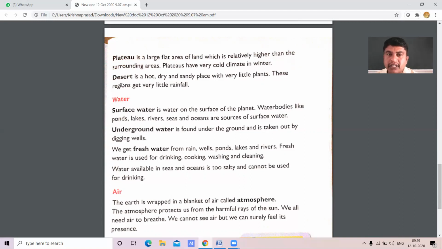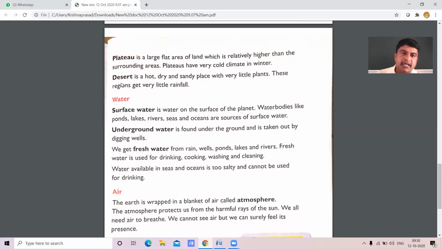These are all the three important features of a desert. A desert has the highest temperature. A desert has a dry atmosphere, dry area. A desert is always sandy. Am I right? A place with little plants. A desert is a place with what? Little plants. Am I right, children? Cactus we will be finding. Am I right, children? Yes.